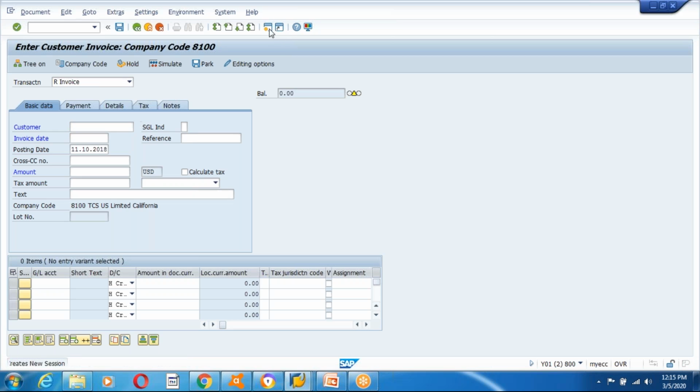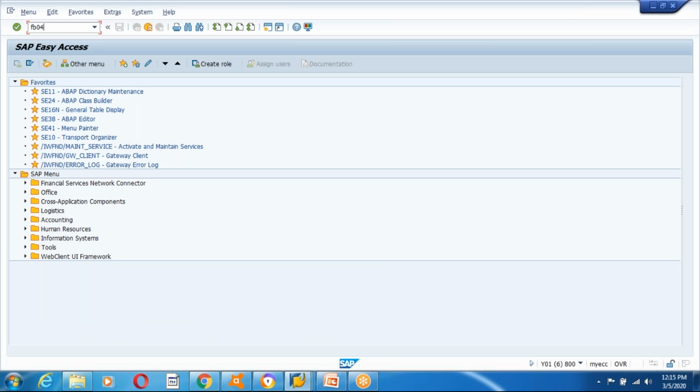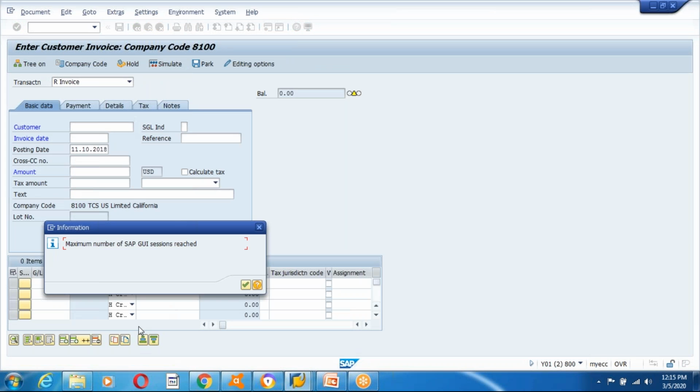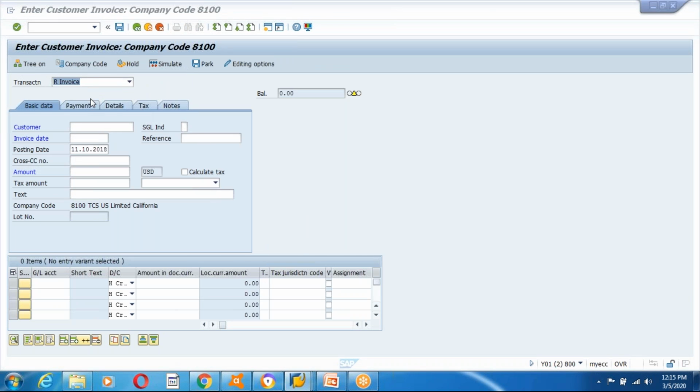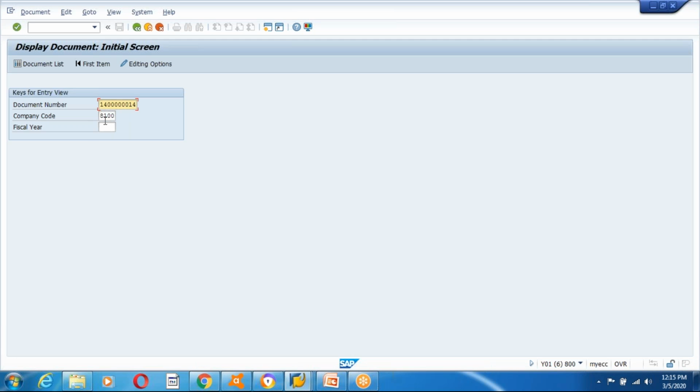So maybe I go to FB03. So always you get, see guys, the recent document which we have created. 14 and also 14. See, automatically the value comes here. Why? What is the concept behind this? I posted some document, and that is coming automatically here from the global memory or SAP memory. It's 2018 and enter, and you see this can display the document in this transaction.